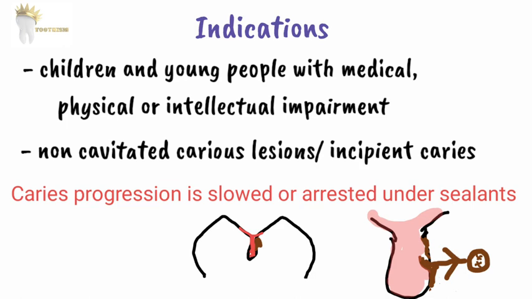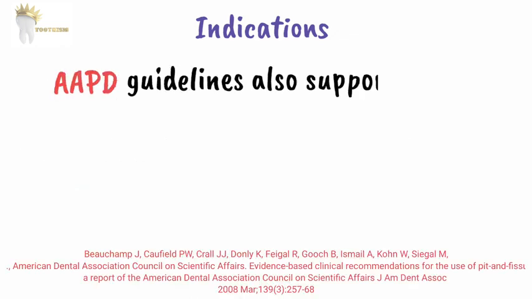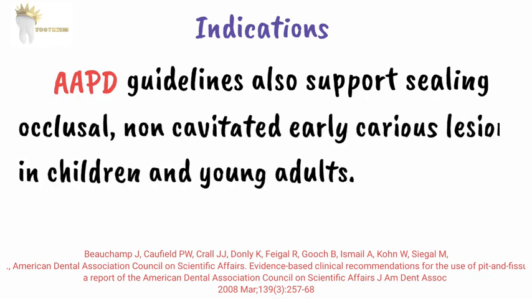There are recent clinical trials too that suggest that carious lesions do not progress under well-sealed surfaces. That's why the American Academy of Pediatric Dentistry guidelines also support sealing occlusal non-cavitated early carious lesions in children and young adults.